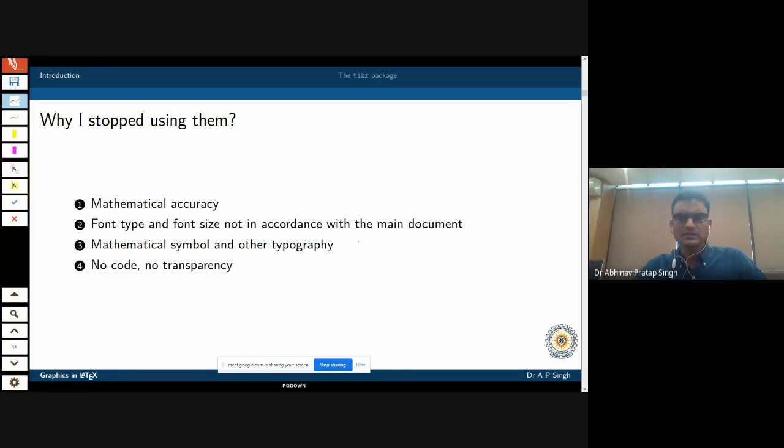So in all these things, LaTeX is the best option. Another problem with these softwares is that you cannot see the code. There is no transparency. You cannot see what is happening in the background, and therefore you cannot fine tune it. These softwares assume that this is the best that you want, and they produce the output like that. But if you want even finer control over all these things, then this may not be useful.